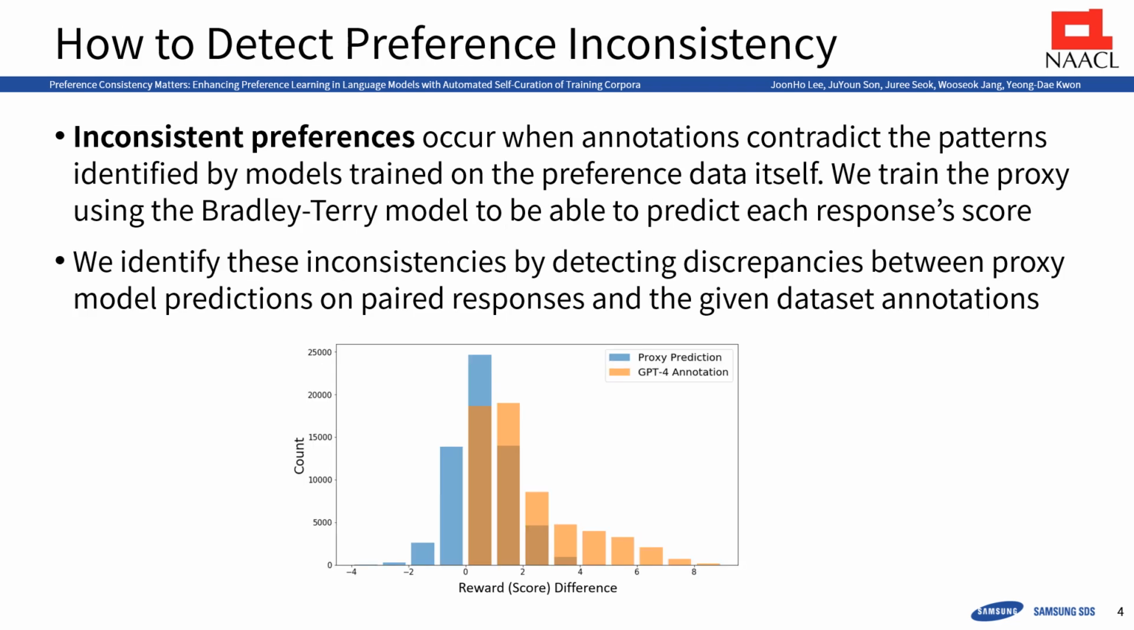Our key idea is the use of a proxy model trained on the preference data itself to identify inconsistencies in preference labeling, since the proxy model trained thus can effectively learn the dataset's consistent preference patterns. This naturally enables us to identify preference inconsistencies. In most preference datasets, we found lots of preference inconsistencies, as visualized in the figure below. Let me elaborate on the figure on the next slide.